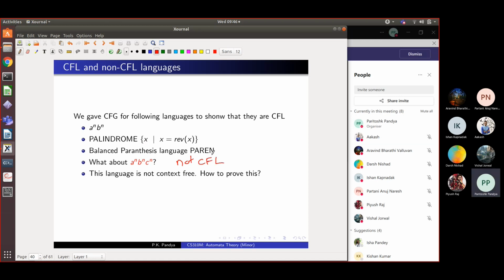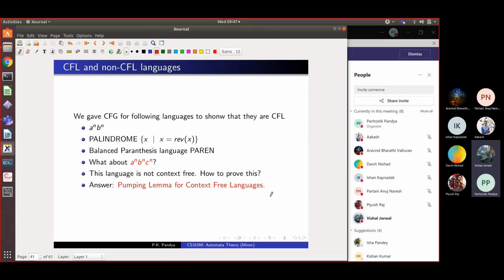It turns out that it is not CFL, I'm telling you. But the question is how to prove this. If it was CFL, by cleverness, we could have given a grammar for it. So just as we had a pumping lemma for regular languages, we have a pumping lemma for context-free languages. And just as pumping lemma for regular languages was used to show that some languages are not regular, this lemma will be used to show that some languages like this are not context-free. So is the motivation clear, Vishal? Hi, Vishal. Hello. So is the shape of what we are trying to do clear?